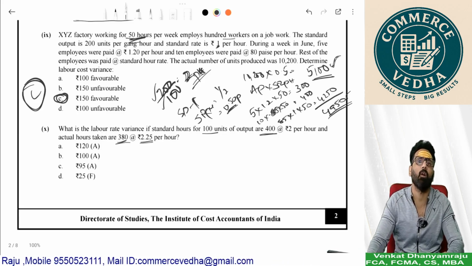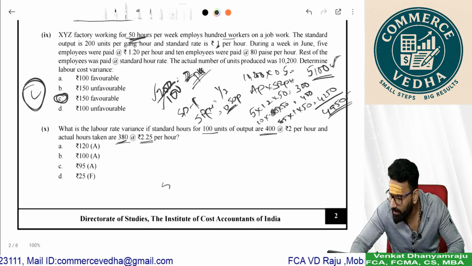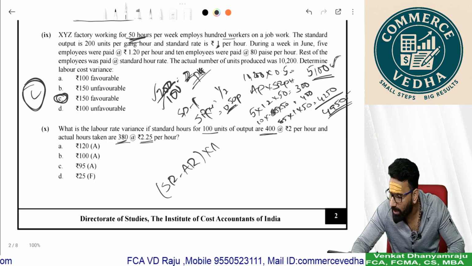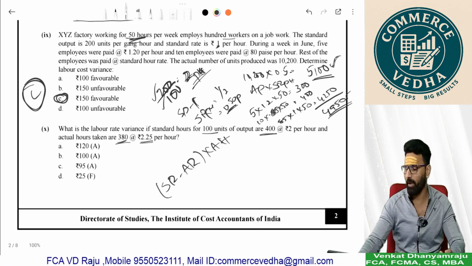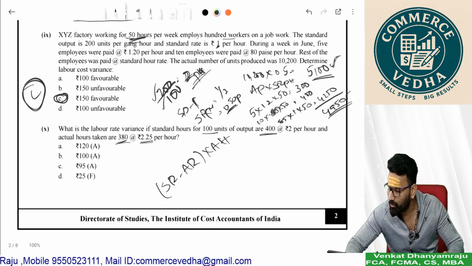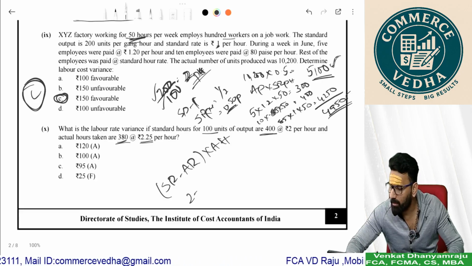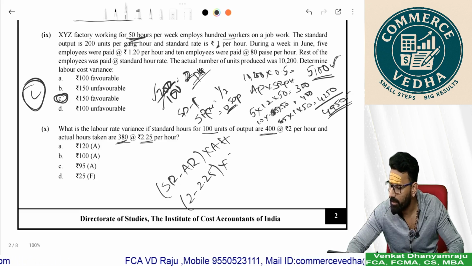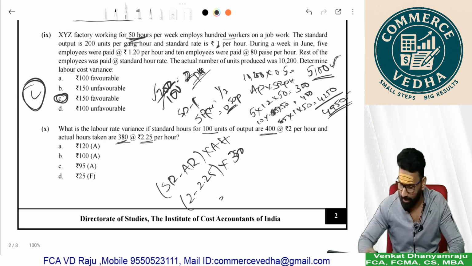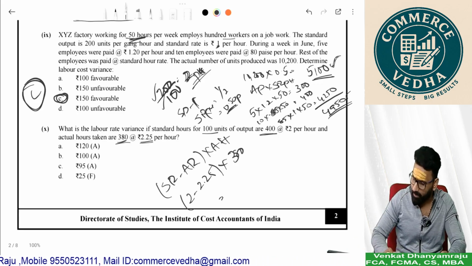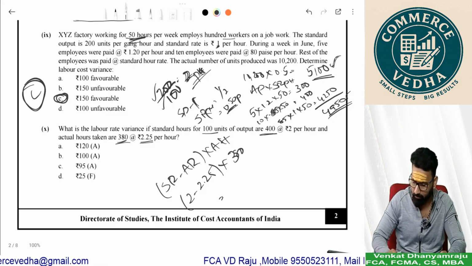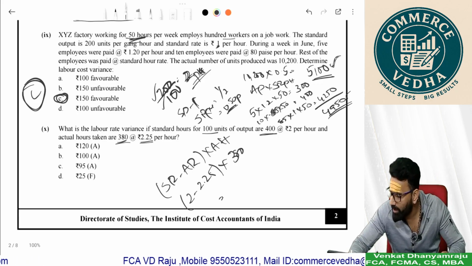Rate variance is nothing but what? Standard rate minus actual rate into actual hours, right? So what is your standard rate? 2. What is your actual rate? 2.25. What is your actual hours? 380. So 380 into minus 0.25. So 95 adverse.